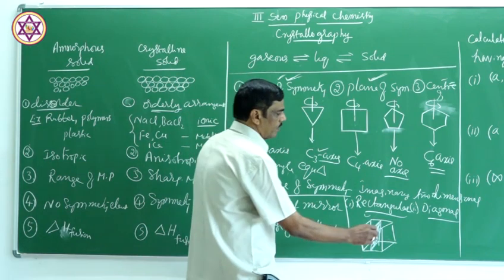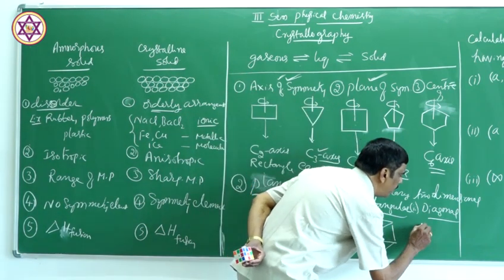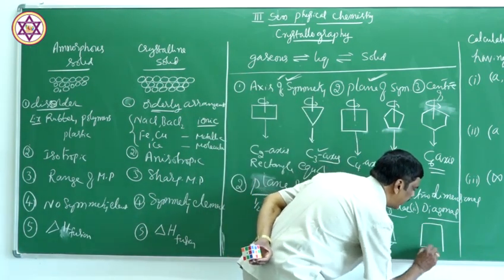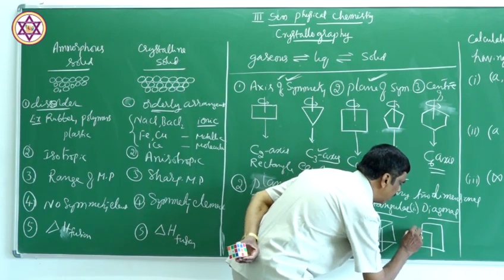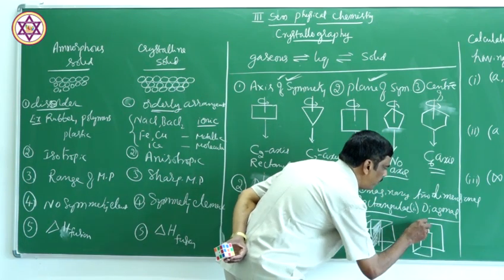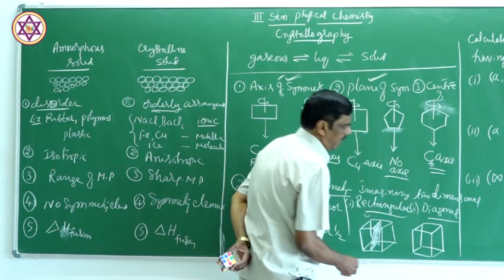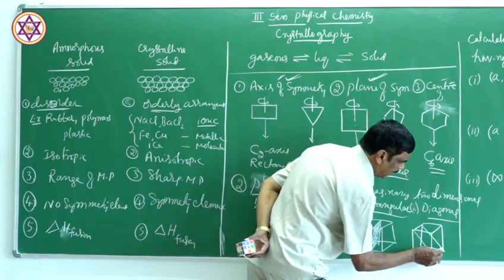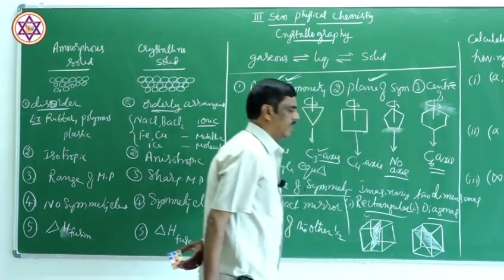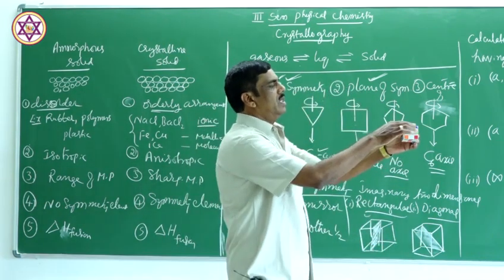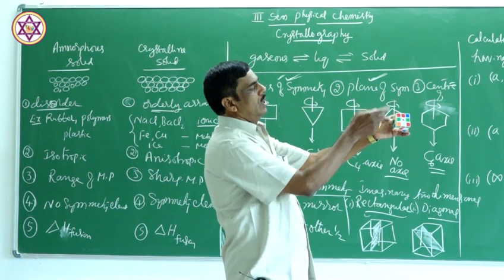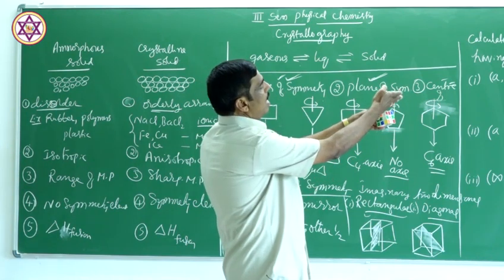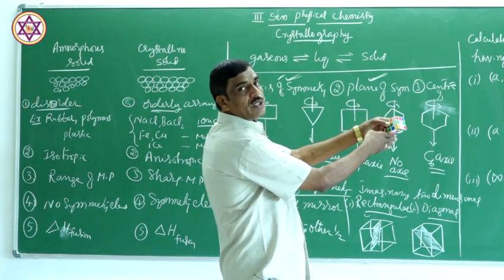What is diagonal plane of symmetry? In case of diagonal plane of symmetry, if you take a cubic structure, now you pass that plane through the edges. So, this is the edge and this is another edge. You pass that plane through the opposite edge.